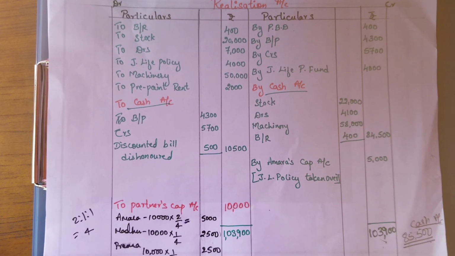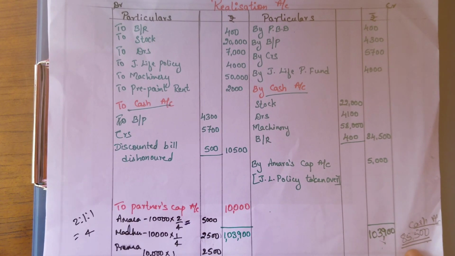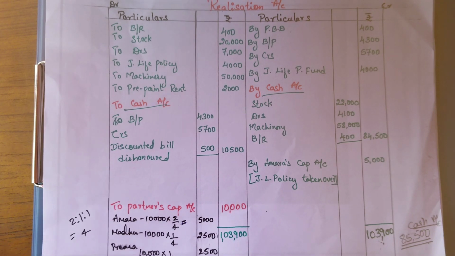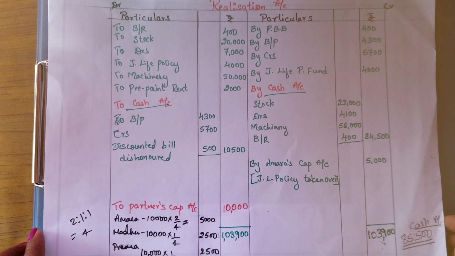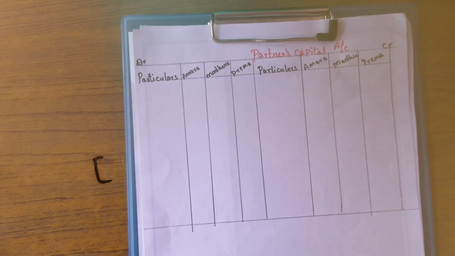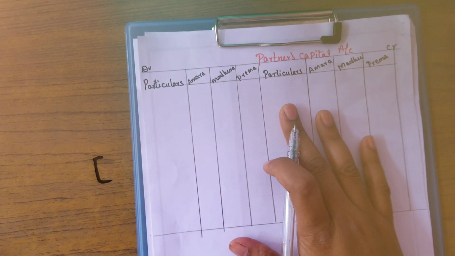Now next we are going to prepare the partners capital account. Here we have already found out the cash balance. At the end what will be the answer? We will check with this answer later after preparing the cash account. Okay, now let's move on to prepare the partners capital account. So first we will write from the partners capital account.